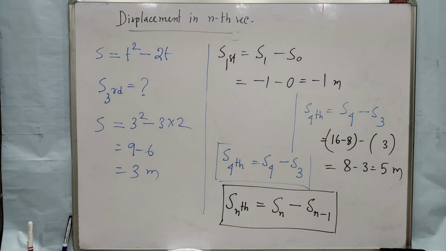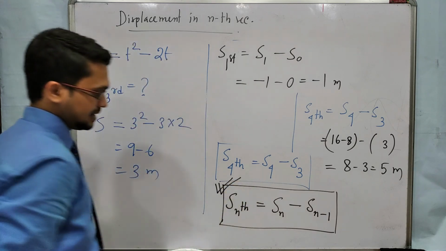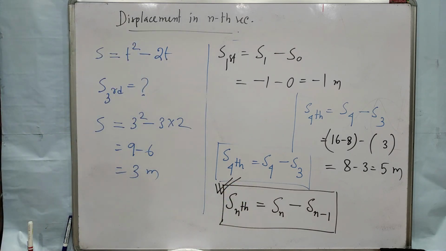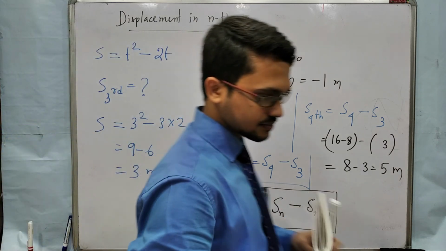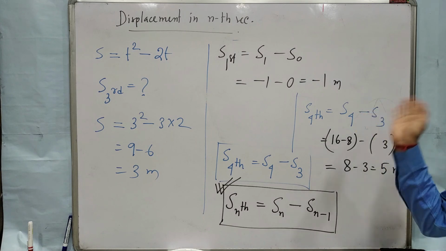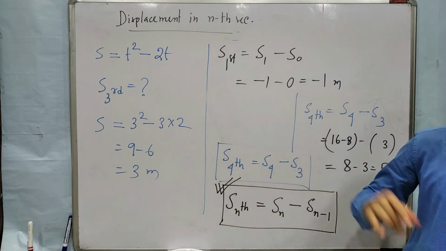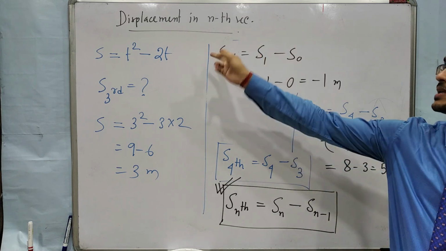So you have to remember this equation. Displacement in nth second is displacement in n seconds minus displacement in the previous second, that means n minus 1 seconds. Clear? So this is our topic: instantaneous speed, instantaneous velocity, acceleration, direction of motion and displacement in nth second.